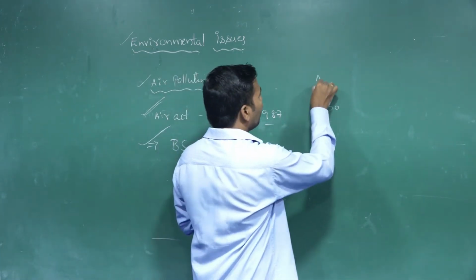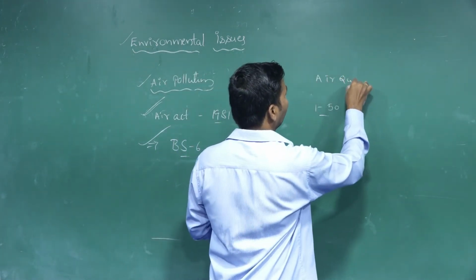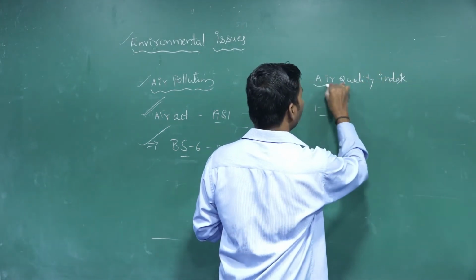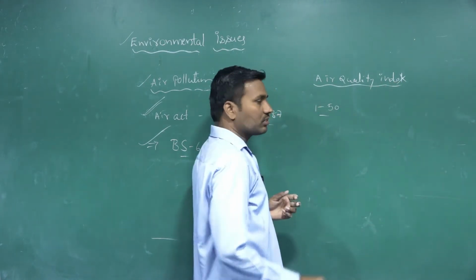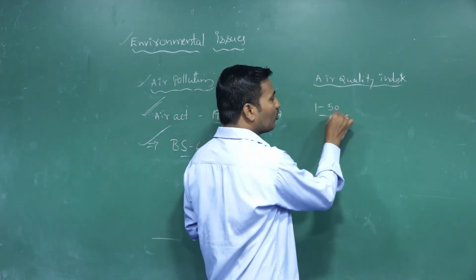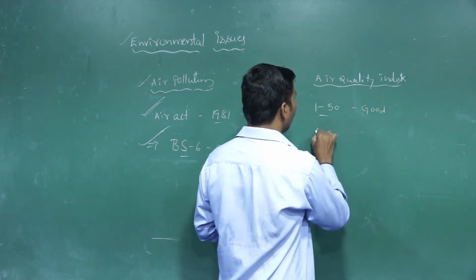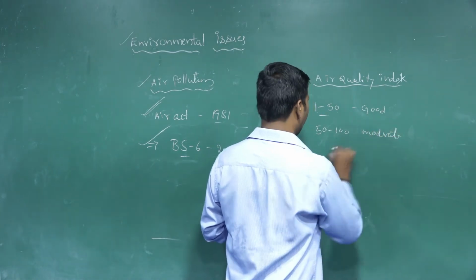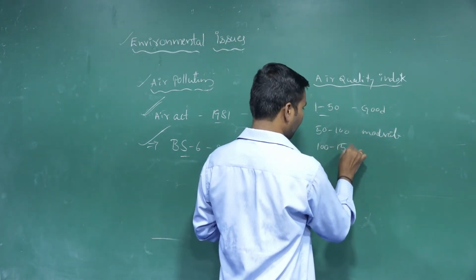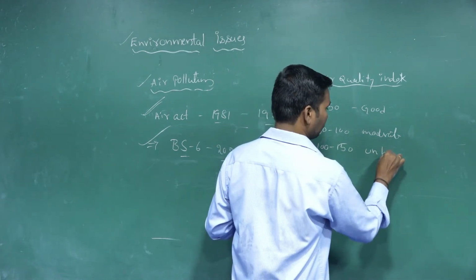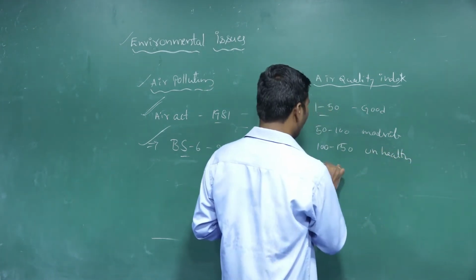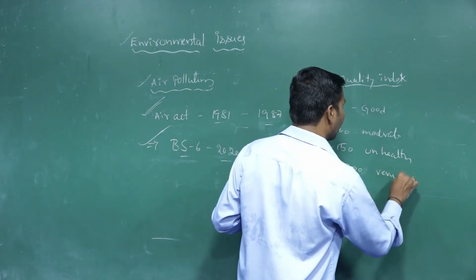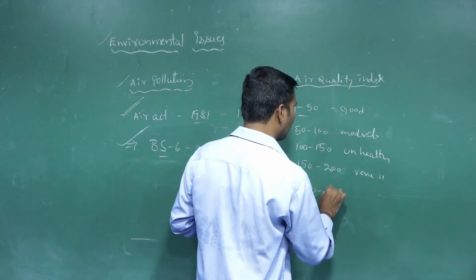So we are taking the index. Suppose for the particulate index, the index range of 1 to 50 means it is good, 50 to 100 means it is moderate, 100 to 150 is unhealthy, 150 to 200 is very unhealthy, and 200 to 250